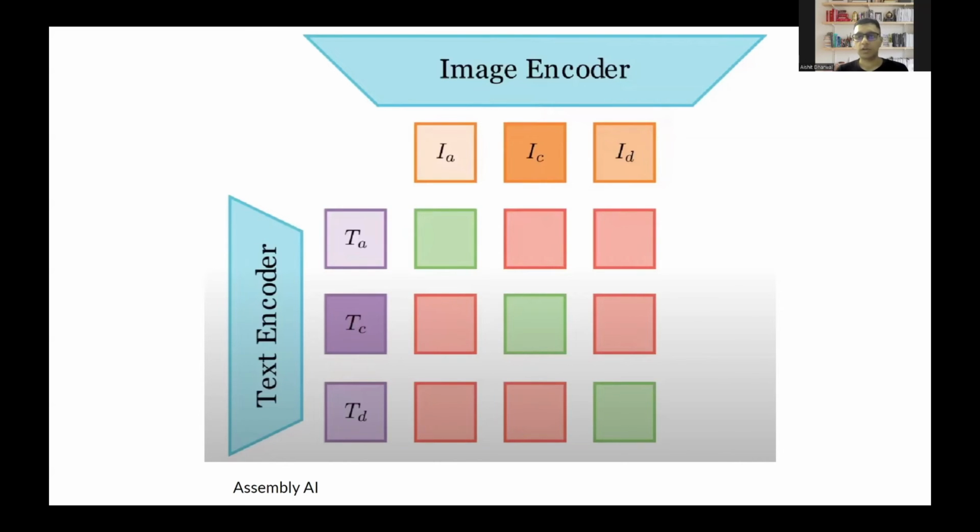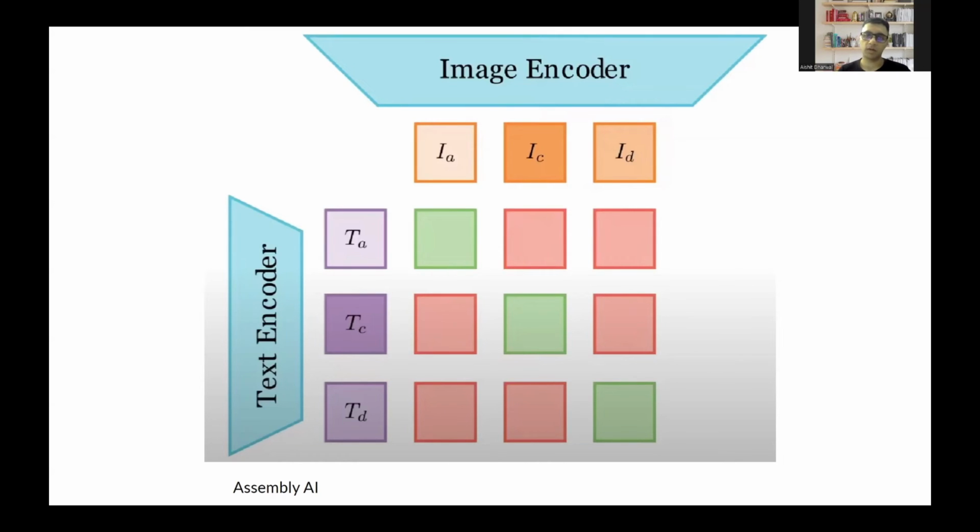And during the training process, what will ideally happen is these two vectors that both encoders have generated will try to get as close as possible in terms of some distance. It can be Euclidean distance, it can be cosine distance, or any other distance.